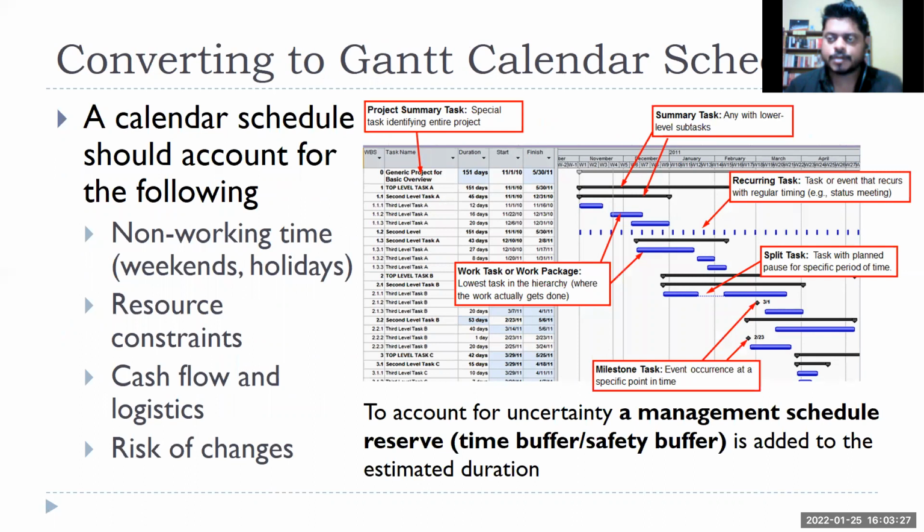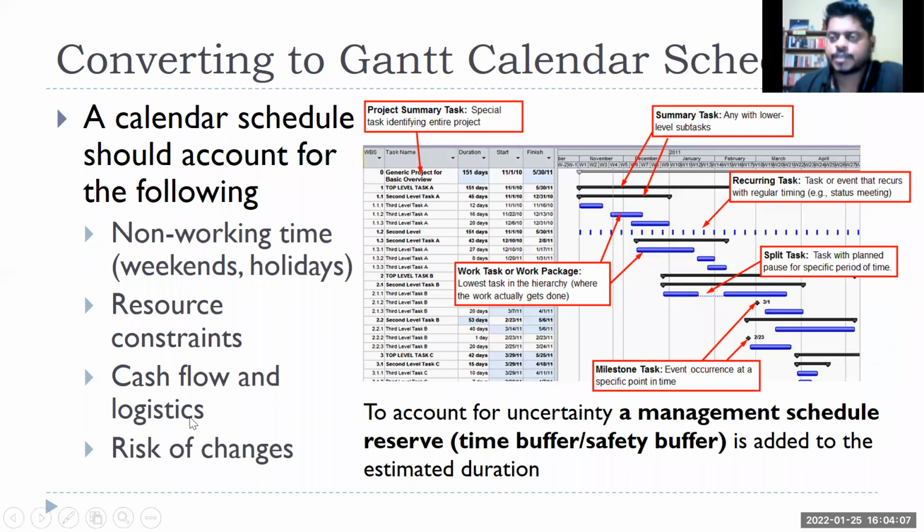So this is what we are talking about. We do not just say at 194 days and go to management saying it will take 194 days, because we have not taken non-working time. It is not that workers work every day, so 194 days does not mean 194 working days, right? We have to consider weekdays and holidays when we put that into software. Obviously the software will calculate automatically, but we need to take care of it. Resource constraints: some resources might not work in parallel, right? So we have to make sure about the loading, that it is not one person working 16 hours every day. As a project manager we need to take care of that.